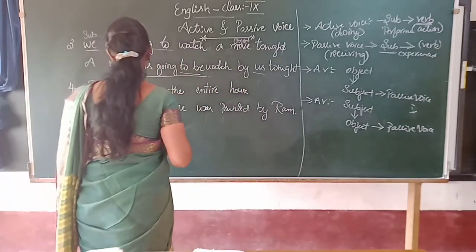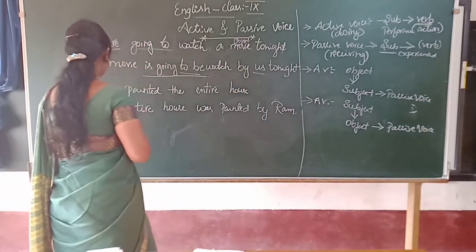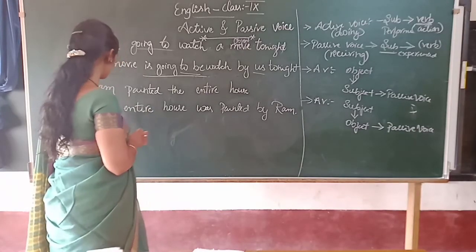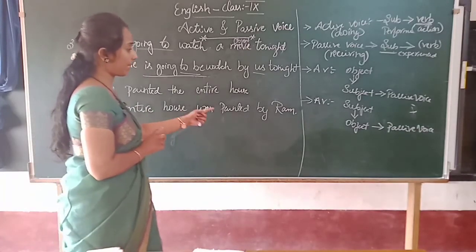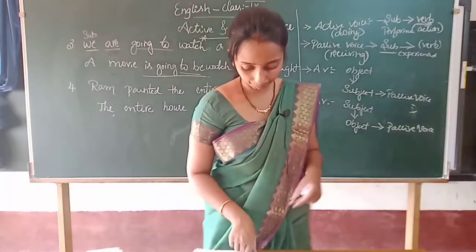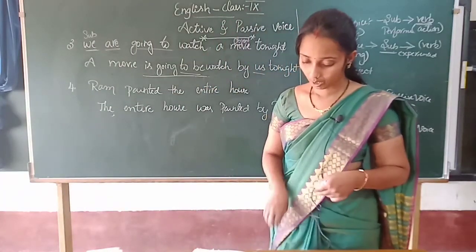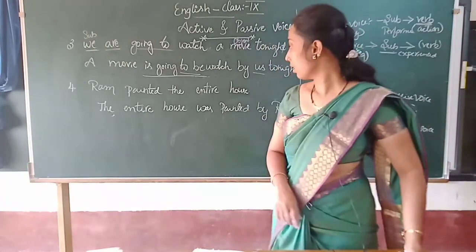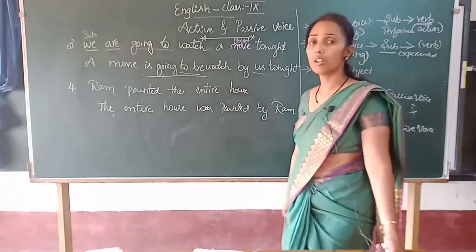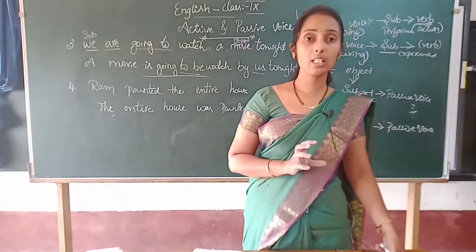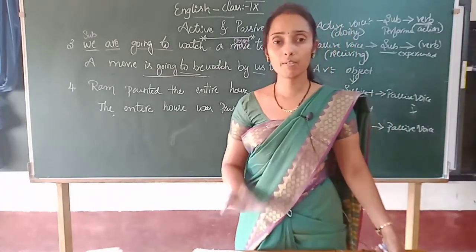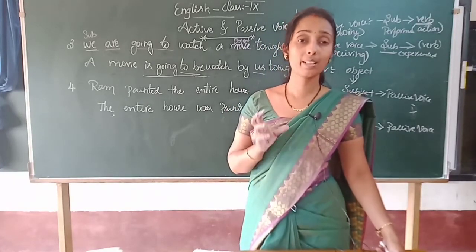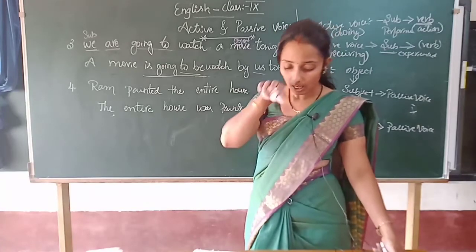Here, Ram painted the entire house; the entire house was painted by Ram. This is a passive voice. So the main thing is that you have to observe which tense the sentence is in. So the tense of a sentence you have to remember.